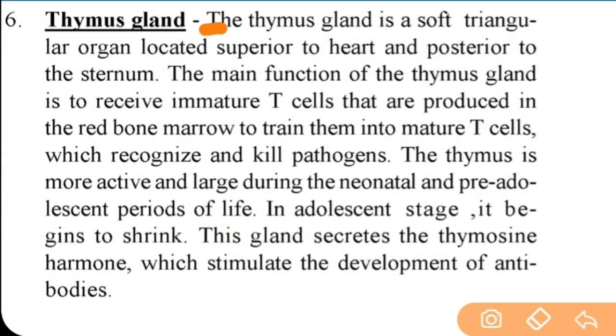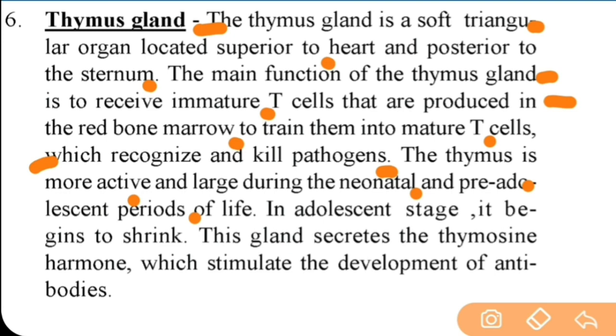Let's see details. The thymus gland is a soft triangular organ located superior to the heart and posterior to the sternum. The main function of thymus gland is to receive immature T cells that are produced in the red bone marrow to train them into mature T cells. Very important point. Which recognize and kill pathogens.